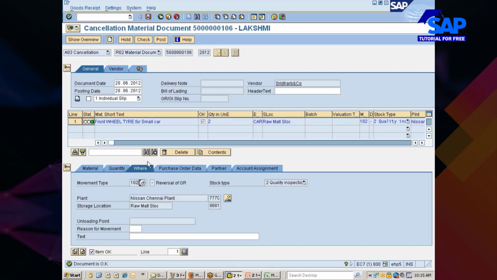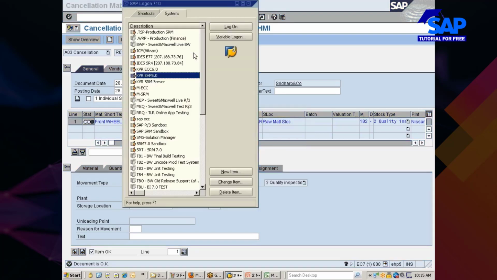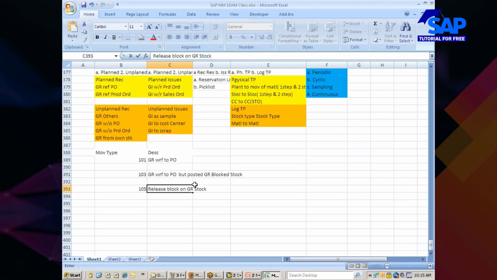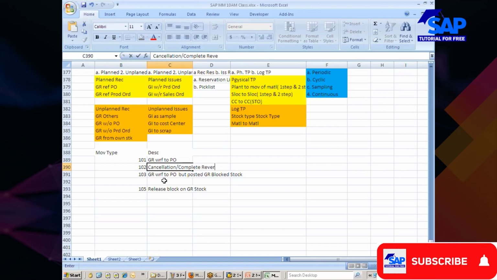You see here, I am cancelling this particular material document, which is posted with reference to movement type 101. While cancelling it, if you want to cancel a document which is posted with reference to 101, the system uses the subsequent movement type for cancellation, or I would say complete reversal.